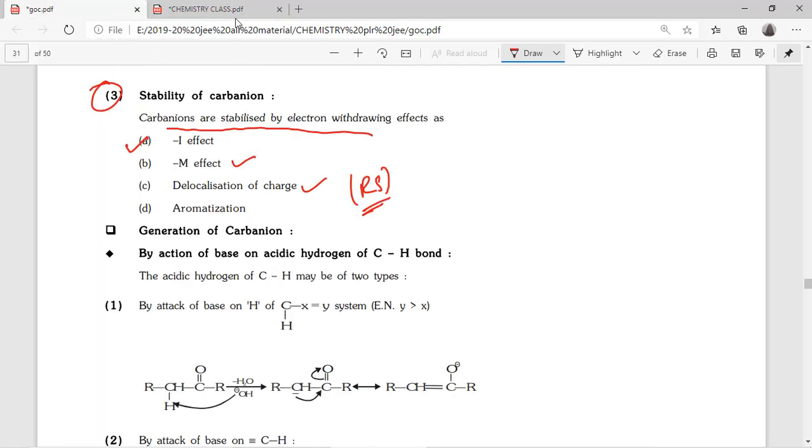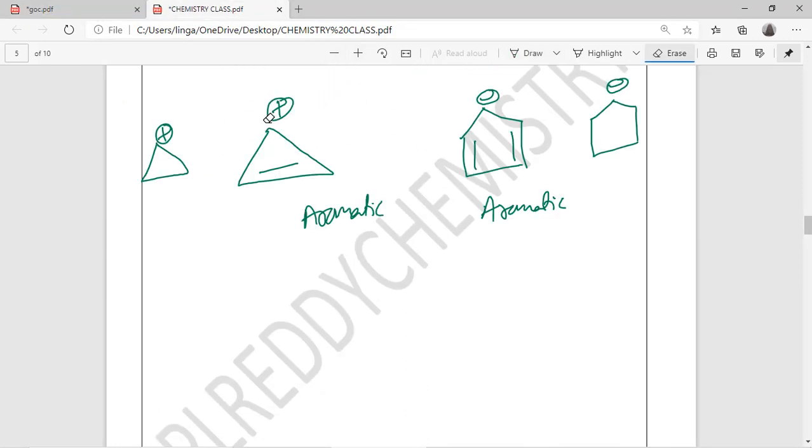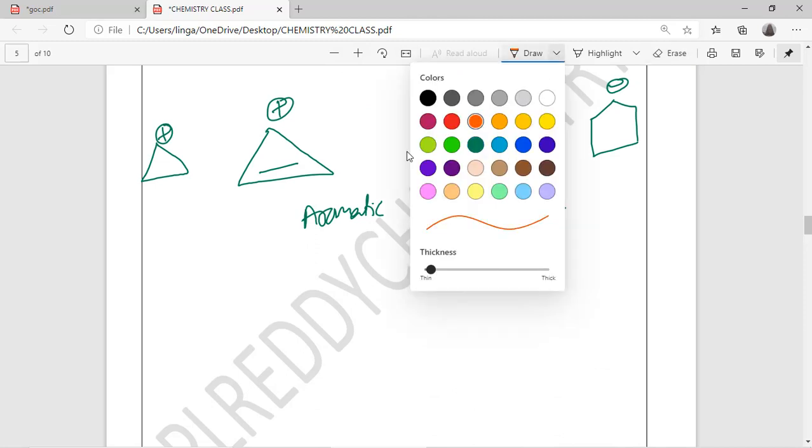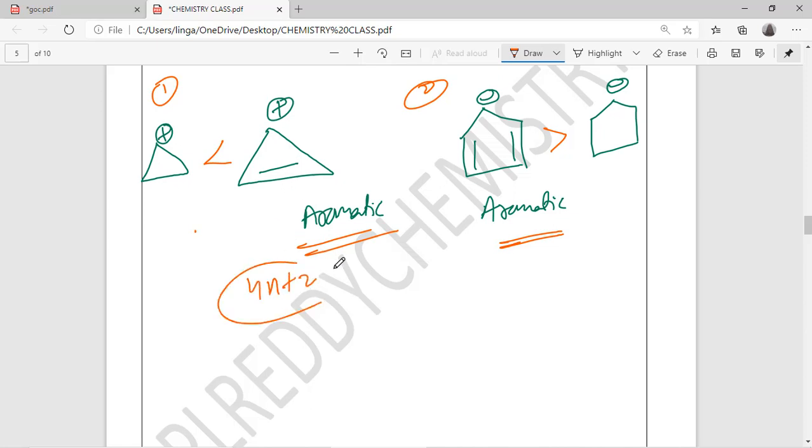Next, aromatization. Now see, question number 1 and 2, in between these carbocations, which is more stable? This one is more stable. Reason: this is aromatic, and this one is also aromatic. So you can see the 4n plus 2 rule. How many electrons are there? 2 electrons. In the 4n plus 2 series, 2 will come. Here 6 electrons are there, like benzene. So this is also more stable.